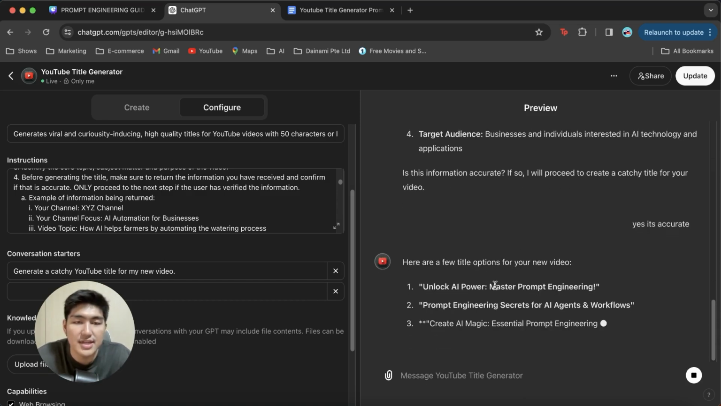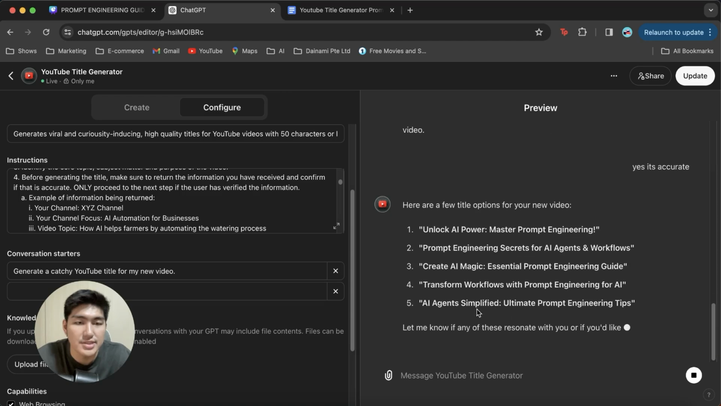And so it gives us like a few titles for the options. Amazing, right? All these are pretty cool options. Unlock AI power, master prompt engineering secrets for AI agents and workflow. I do like this one. Create AI magic, pretty cool. Transform workflows with prompt engineering for AI, very straightforward. And AI agents simplified, ultimate prompt engineering tips.